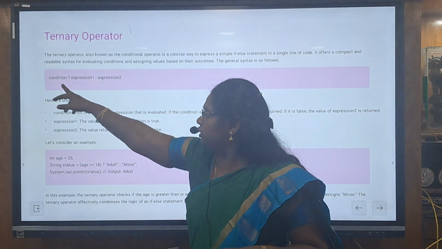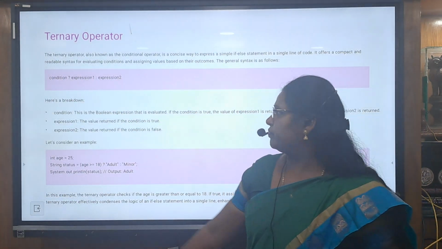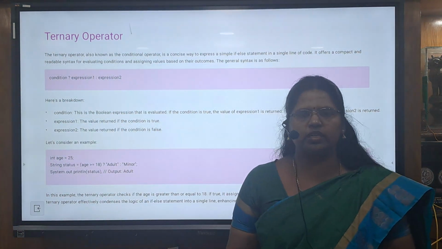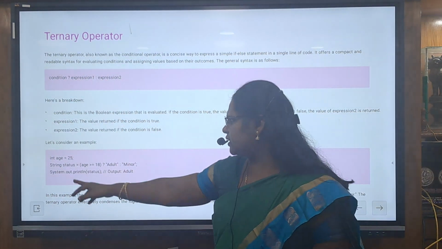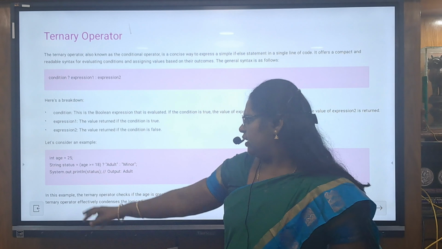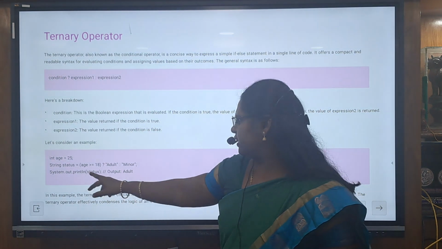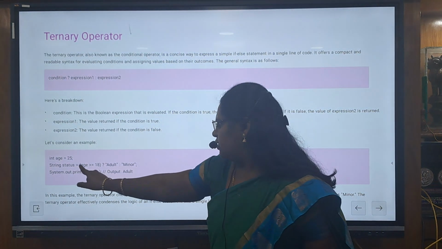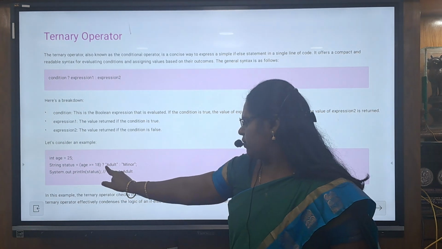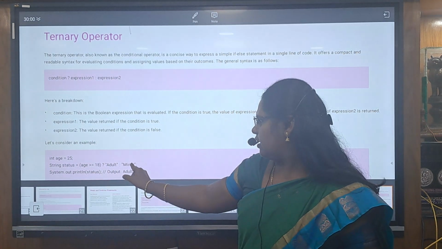If the condition is true, expression 1 will get executed. If the condition is false, then expression 2 will get executed. For example, with age equal to 25, we can simply print it like this: age greater than or equal to 18, question mark. This is the true part, this is the false part.